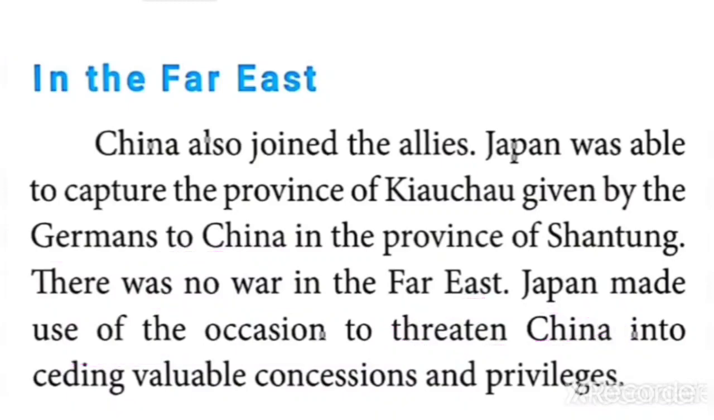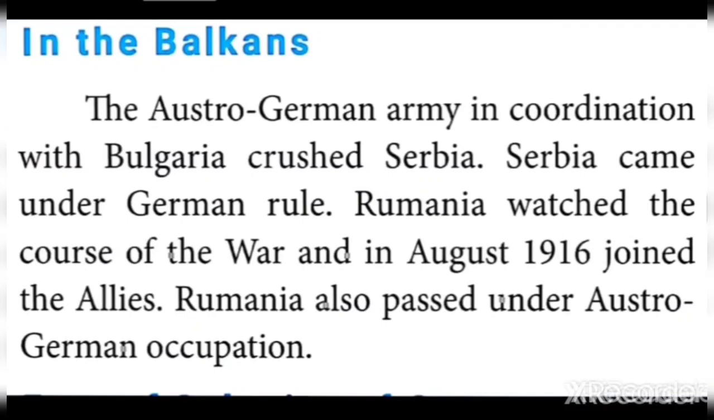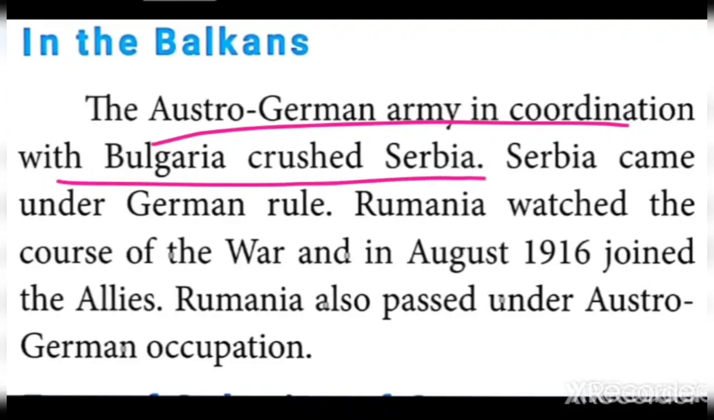The next, what is given, children? In the Balkans. So, the Balkan countries, very well, I think I taught this in the last class. Under that, what is given? Very interesting. The Austro-German army crushed Serbia with the help of Bulgaria. You know very well, everyone, in which year the Treaty of London was signed? In 1912-13, it was signed in 1913. On the basis of the treaty, Bulgaria was defeated, like that.